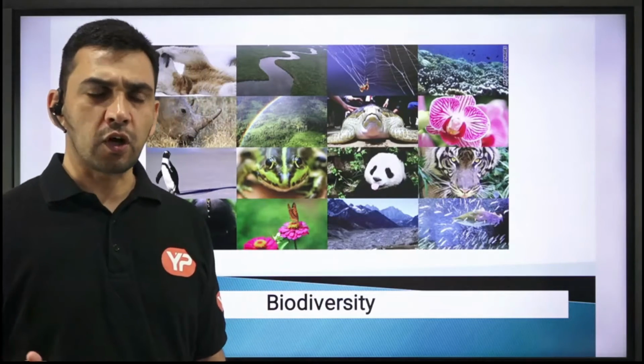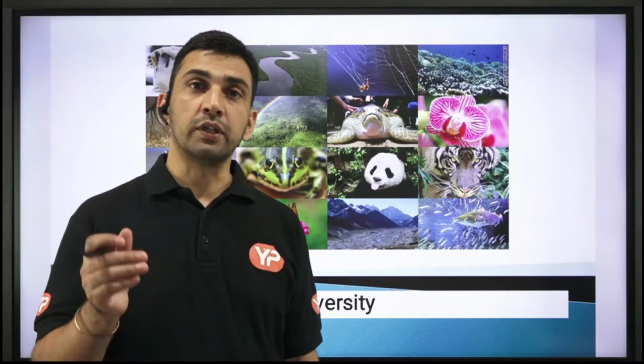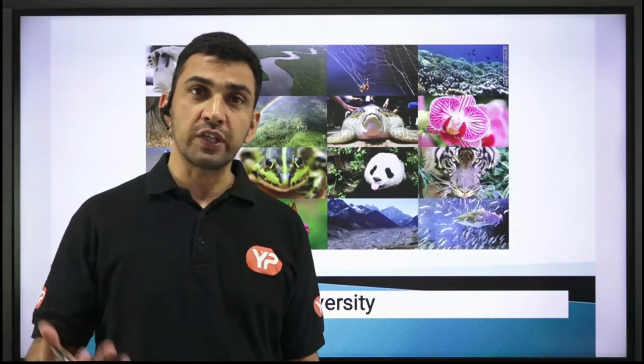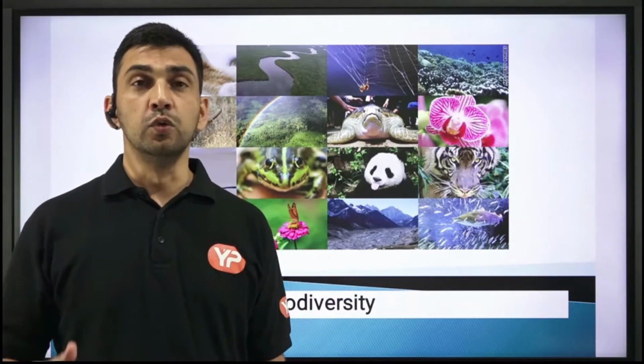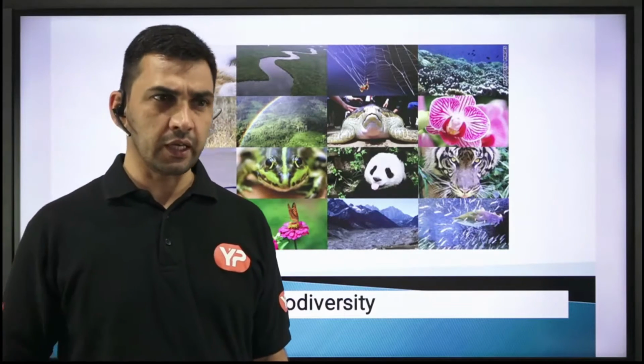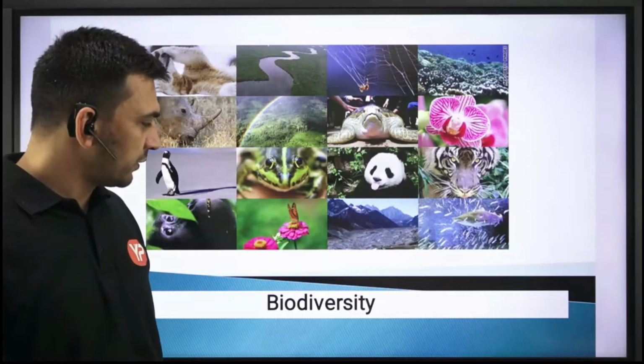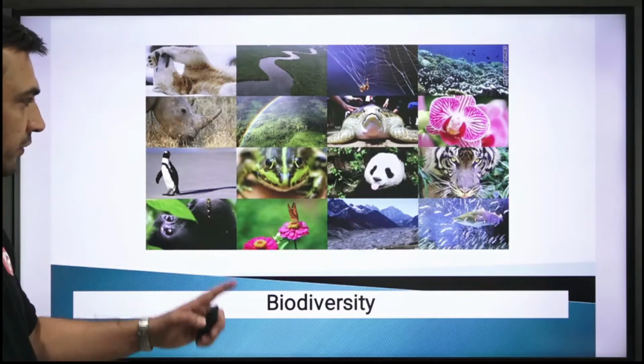And at the end of the topic, we are going to discuss the different conservation methods that we are adopting to safeguard this biodiversity. And also we'll talk about what efforts we are making at the international level in order to conserve the biodiversity, right?